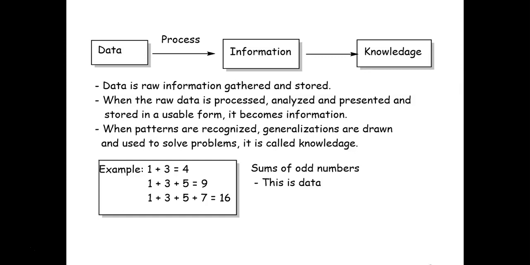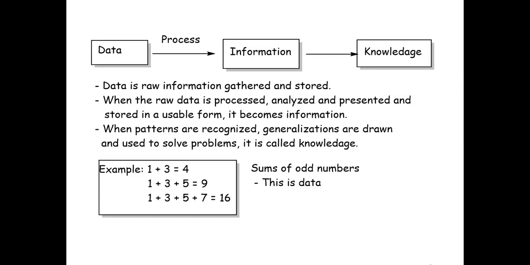Now, to understand the difference between data, information and knowledge, let us see an example. The example here is the addition of the odd numbers in the number series. What are the first two odd numbers in the number series? They are 1 and 3. So what is the sum of 1 and 3? Who can tell me? 4. Yes, 4. Right.